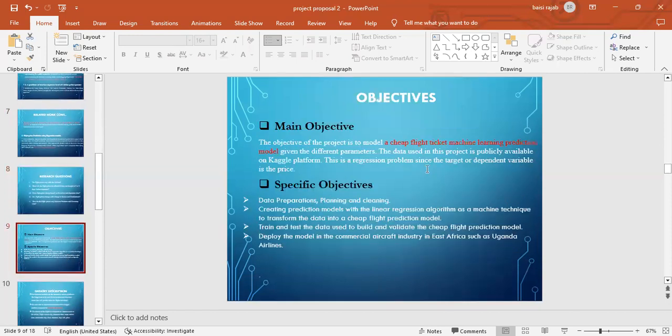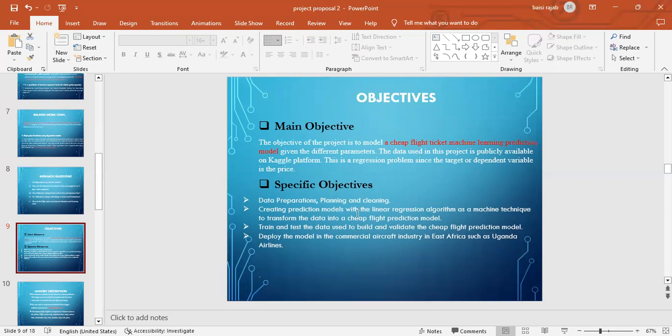Our main objective right now is to model a cheap flight ticket machine learning prediction model given the different parameters, because we are all going to use the same parameters: the number of seats, the number of planes, those are the internal ones, then the breaks, the summer breaks. Is it winter? Is it summer? Is it autumn? And now our data is publicly available at Kaggle platforms.